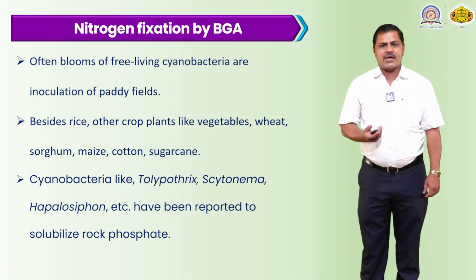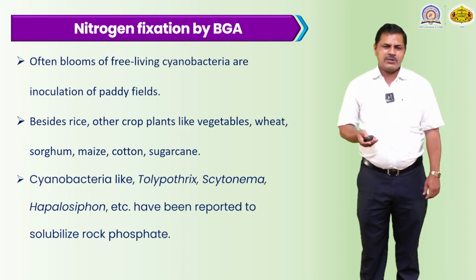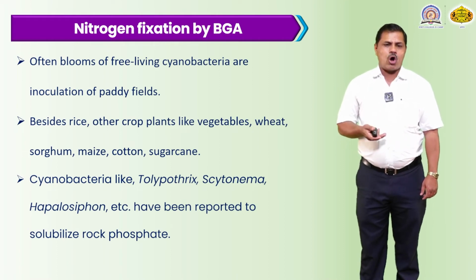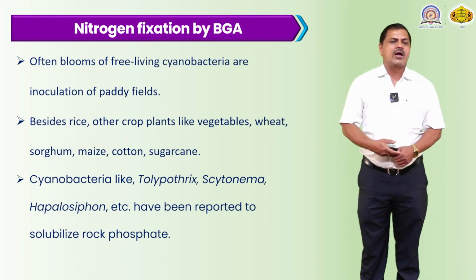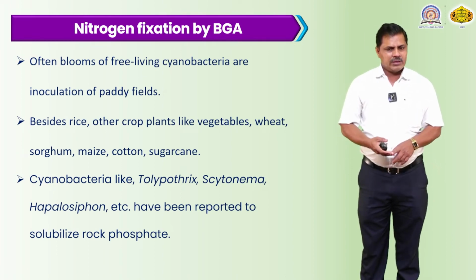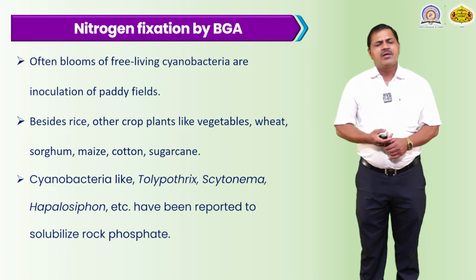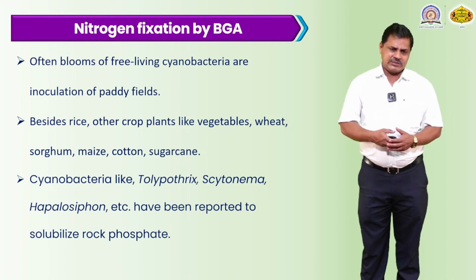Often a bloom of free-living cyanobacteria is used for inoculation of the paddy field. Mostly these species grow inside the paddy field. Besides rice, other crop plants like vegetables, wheat, sorghum, maize, cotton and sugarcane can be cultivated in the next season after the rice. Liquid nitrogen is easily available inside the rice field, which is very useful.